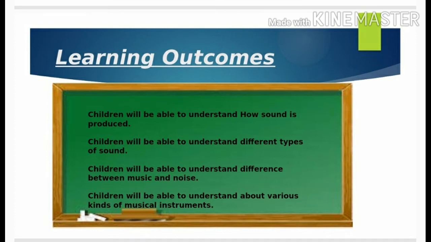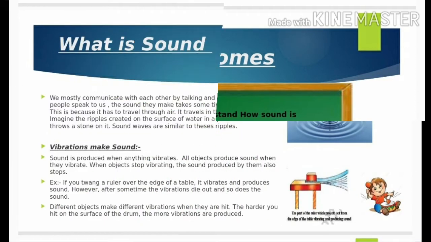Learning outcomes. In this module, children will be able to understand how sound is produced. Children will be able to understand different types of sound. They also will be able to understand the difference between music and noise. Children also will be able to understand about various kinds of musical instruments.